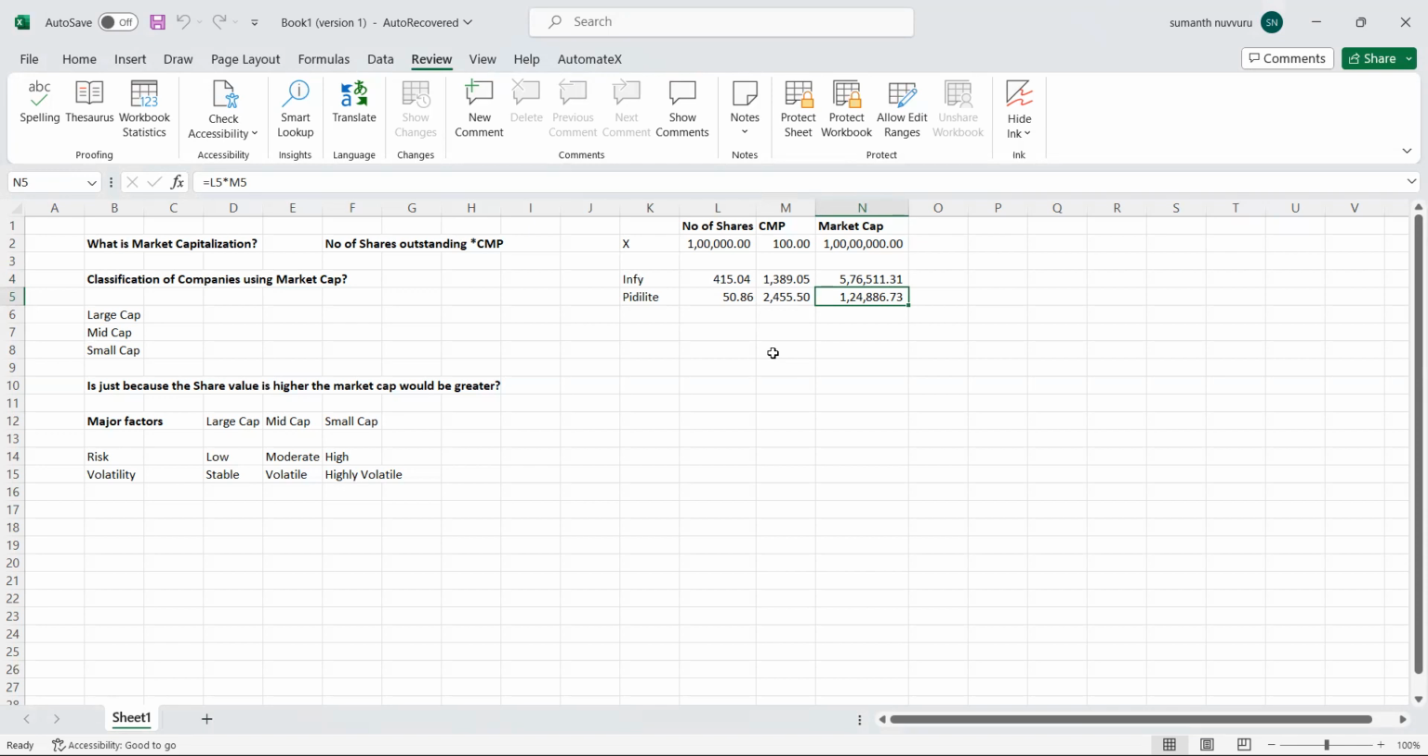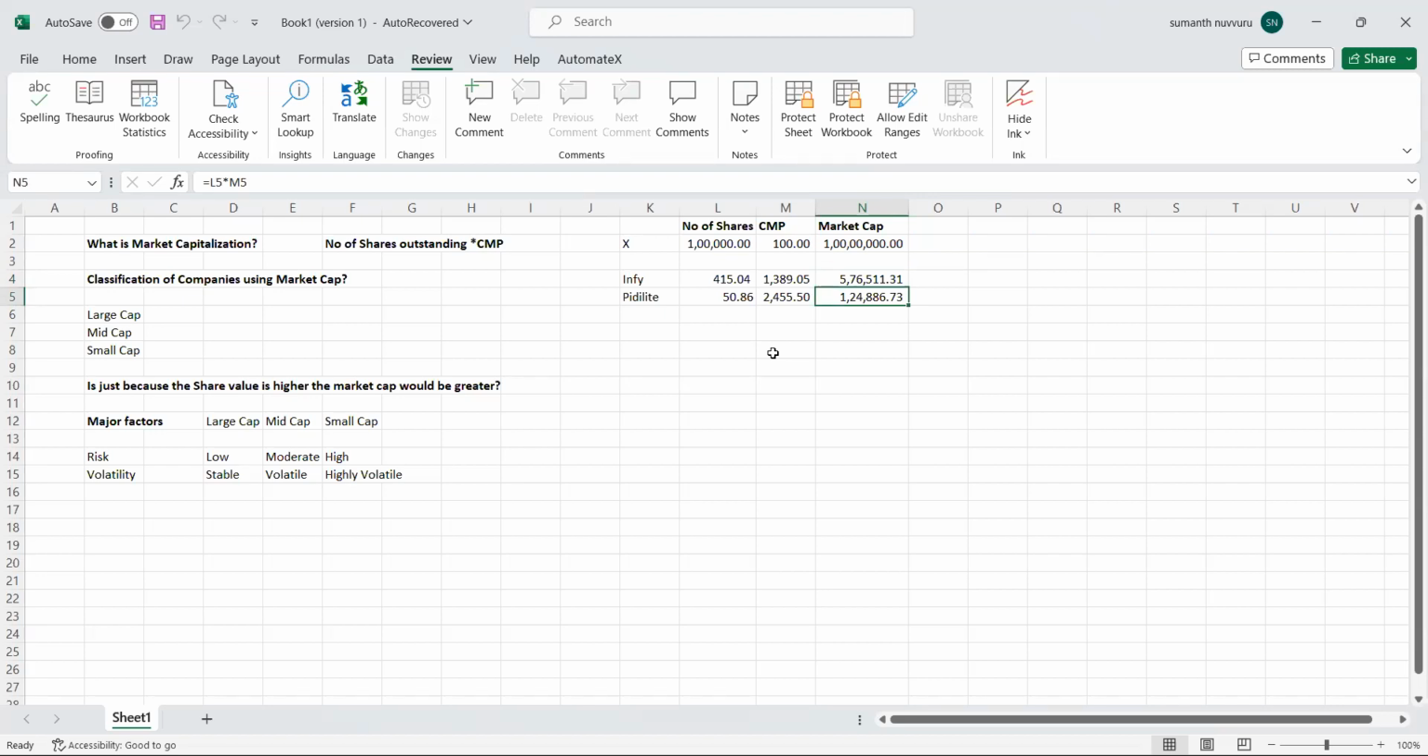So there is no hard and fast rule about the limit at which you call a company large cap, mid cap, or small cap. I hope you got a basic understanding of large cap, mid cap, and small cap. One thing I want to clarify: Pidilite's share price is 2,455 and Infosys is just 1,389 rupees. Pidilite's share price is higher than Infosys, but if you see the market capitalization, Infosys has more than Pidilite.